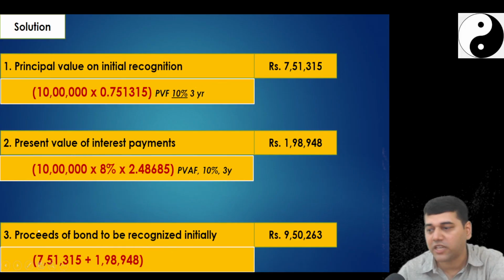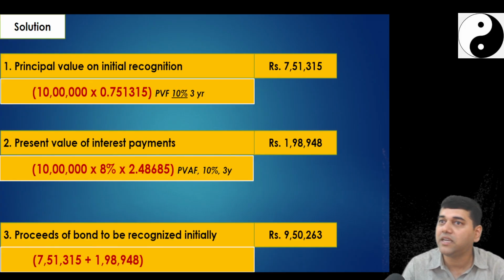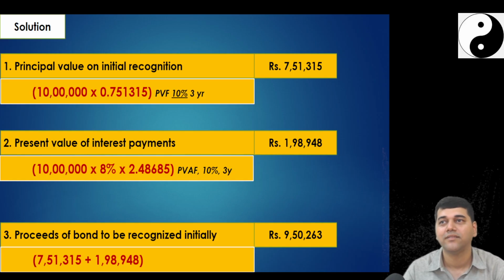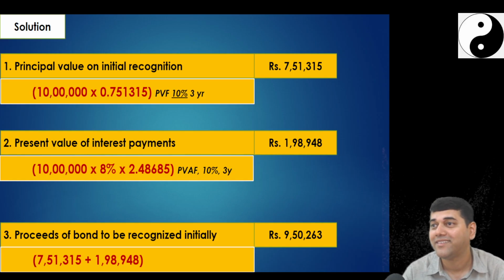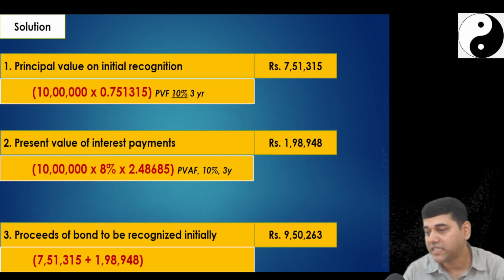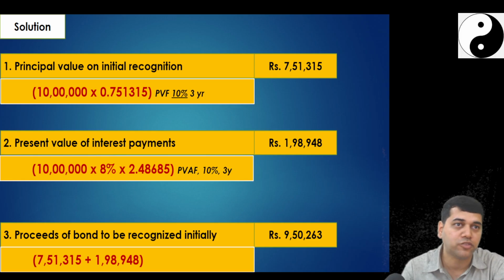Did they ask you initial recognition entry? No. They asked you, what is my journal entry at the end of the first year? What is my entry? Interest expense account debit. Followed, no? This part is clear, students, everyone?